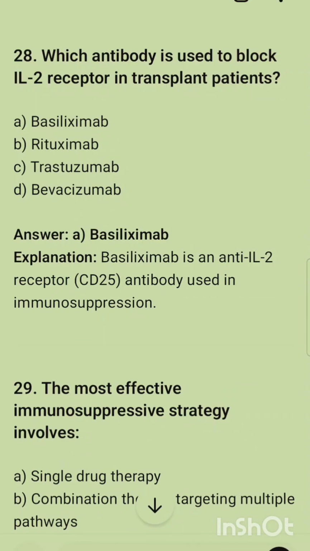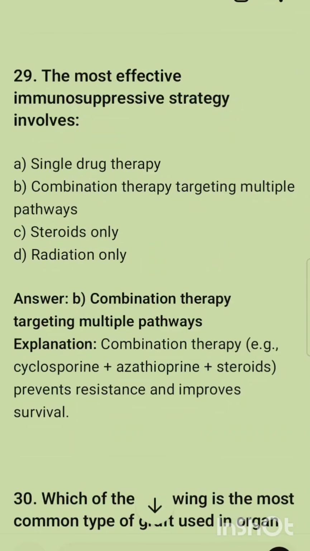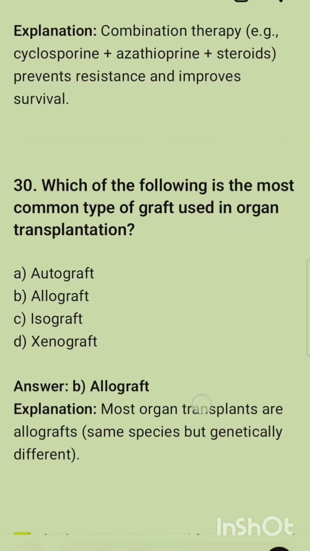The 28th question is: which antibody is used to block the IL-2 receptor in transplant patients? The correct option is basiliximab. Basiliximab is an anti-IL-2 receptor antibody used in immunosuppression. The next question is: the most effective immunosuppressive strategy involves. The correct option is combination therapy targeting multiple pathways. And the last question is: which of the following is the most common type of graft used in organ transplantation? The correct option is allograft. Most organ transplants are allografts, same species but genetically different individuals.